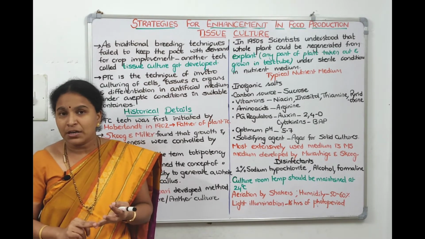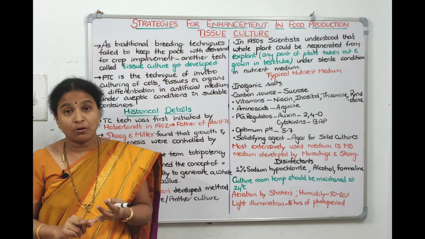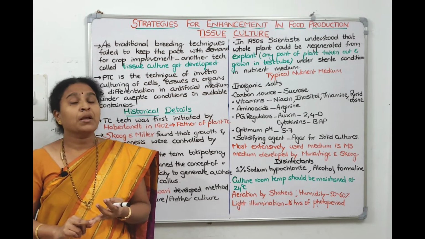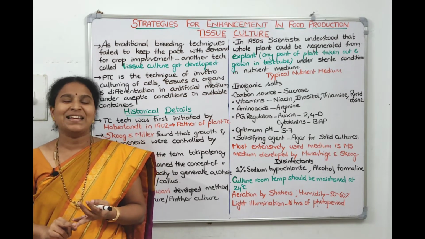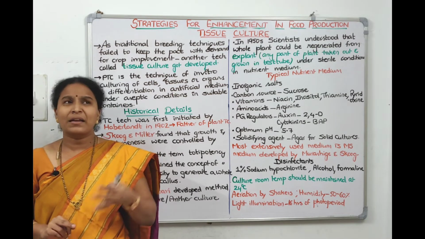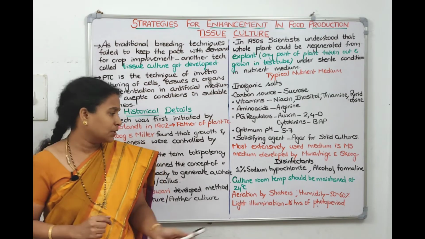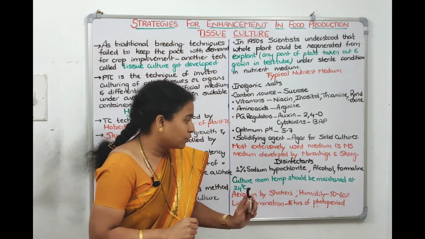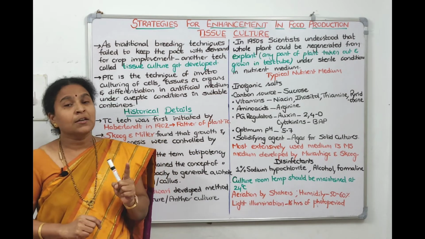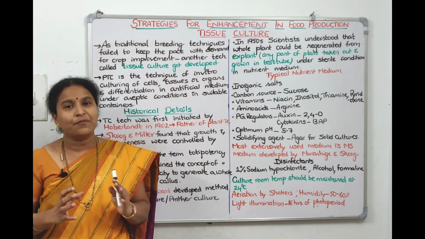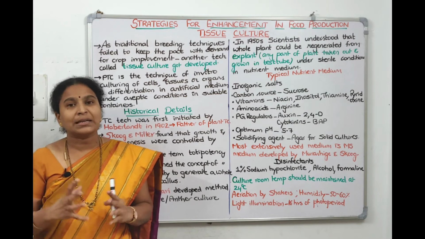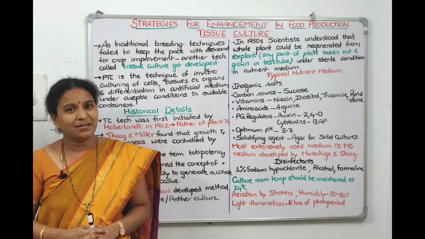Optimal temperature of 24 degrees should be maintained, and light illumination is also important, right? Photoperiodicity: tissue culture plants usually require 16 hours of photoperiodicity. For that, we can use artificial light as a source. Light illumination we have to use. Humidity is also an important factor. 50 to 60% humidity, in terms of water and all those things, we need to give. If not, the embryo or whatever callus is growing gets dehydrated, right, children?